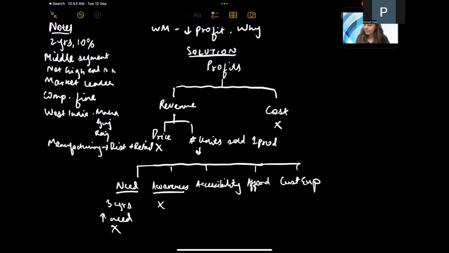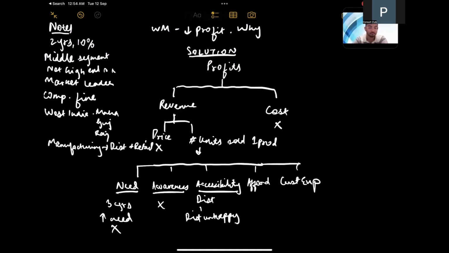Understood. So, moving on to the next part of the customer journey, which is accessibility. So, accessibility is primarily concerned with distribution. That is, how does the product reach the end customer? What are the channels of distribution? So, have we seen any issues with our distribution network, with our distributors, our retailers, that could be leading to the product not reaching the end customer? Yeah, so there have been reports of the distributors being unhappy with our products. They're not giving a push, so to say, to the products of the client.